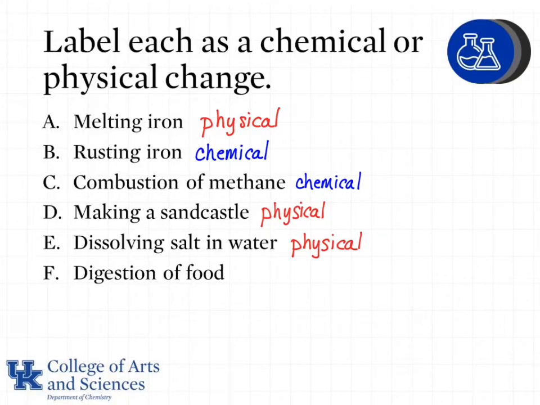The digestion of food is a chemical change. As you ingest food, first in your mouth, then it goes through your digestive system, there are chemical reactions occurring to break down the food into smaller, more usable pieces.